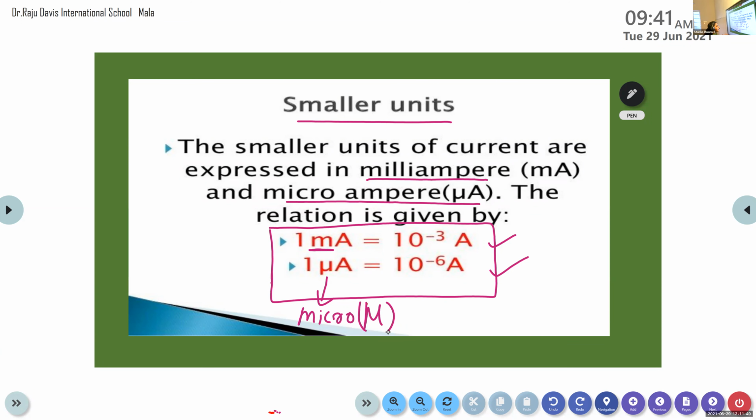Sometimes if you want to calculate some quantities, we need to convert it into ampere, because we know that ampere is the standard unit of current. Sometimes some quantities are expressed in terms of milliampere. For example, if a current flowing through a conductor is 10 milliampere, then we want to convert it into ampere by multiplying it with 10 raised to minus 3. That is equal to 10 into 10 raised to minus 3 amperes. So, while doing the mathematical calculation, these conversions are important. Clear?